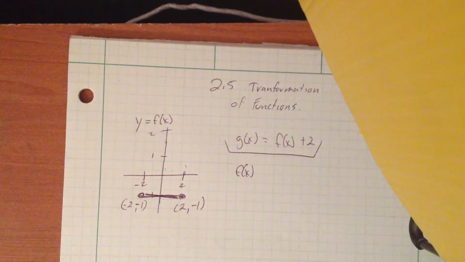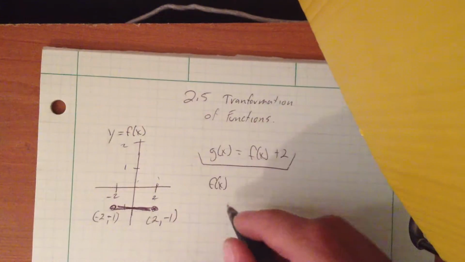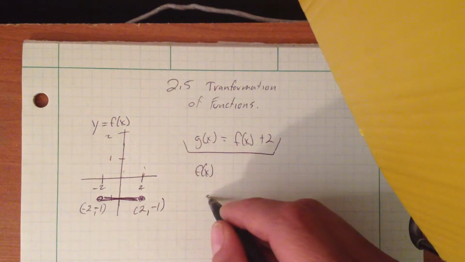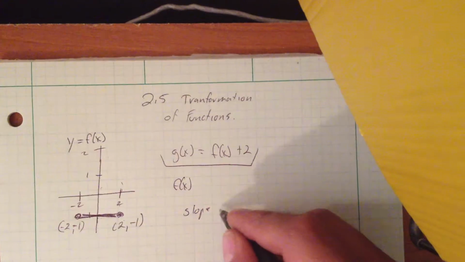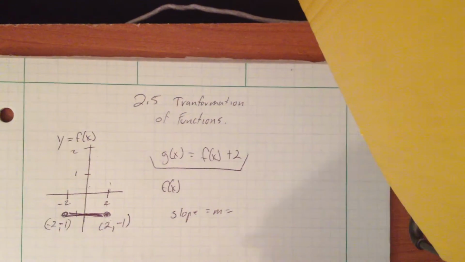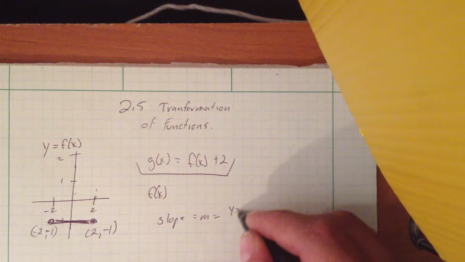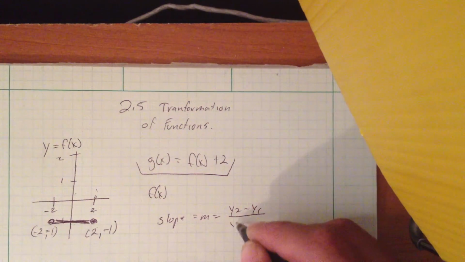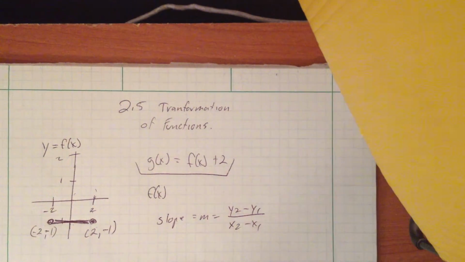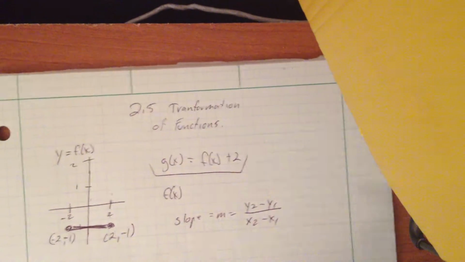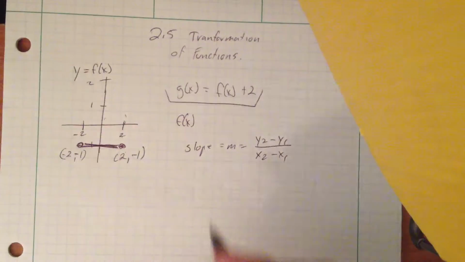Like I said, in the previous chapters, we found out how to get an equation of a line from 2 points, and we're going to do that. We're going to find the slope, which is m, which equals y2 minus y1 divided by x2 minus x1, and then we're going to put it in the point slope formula.